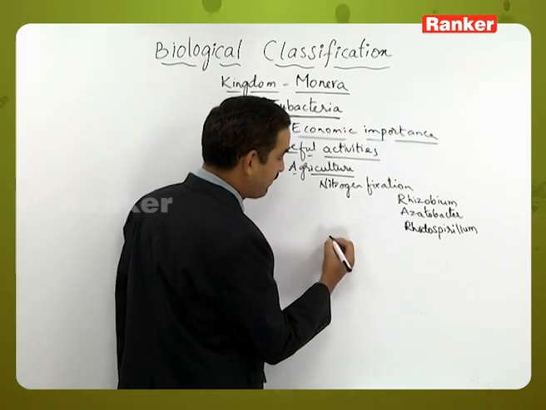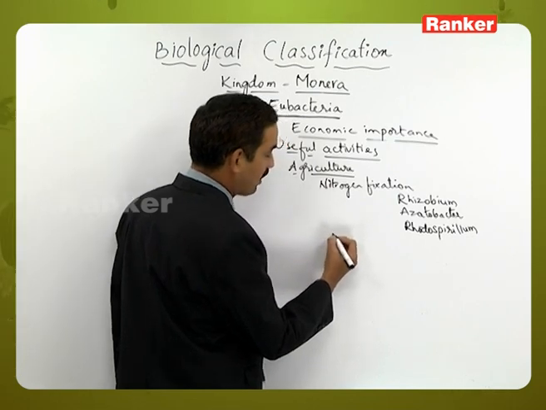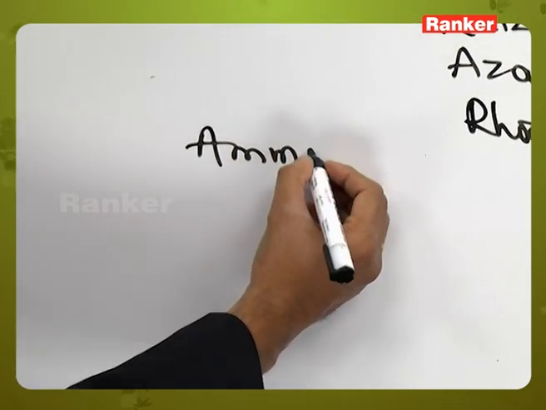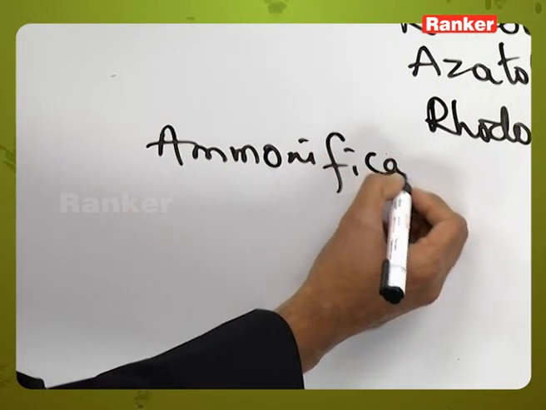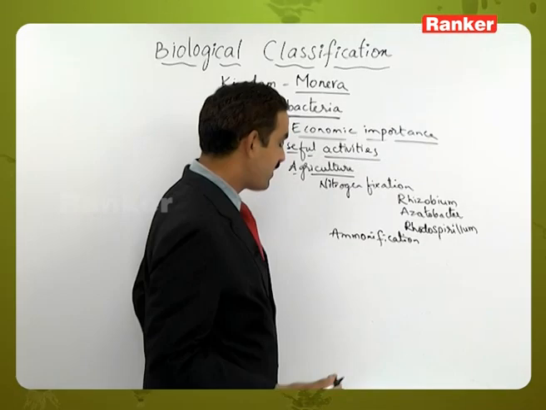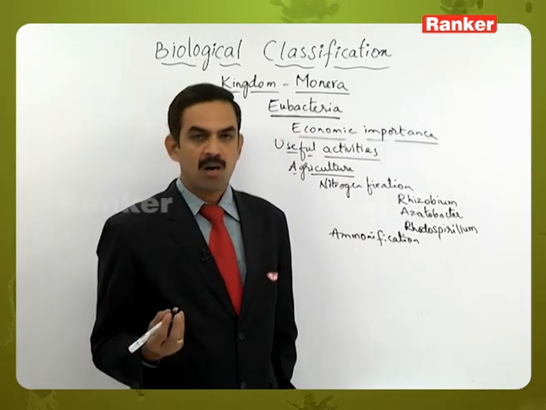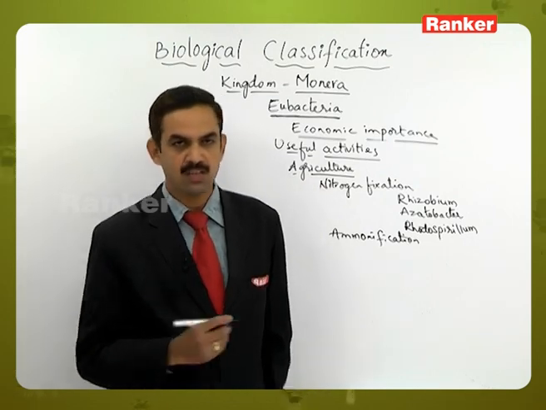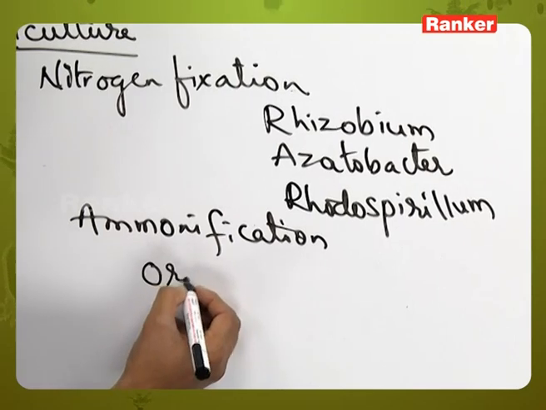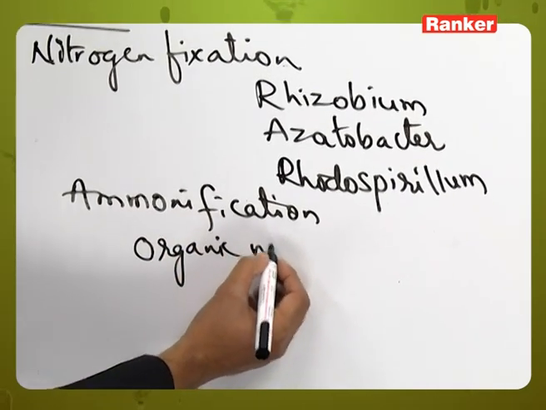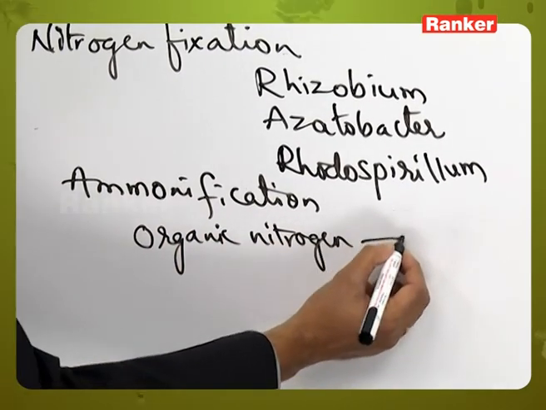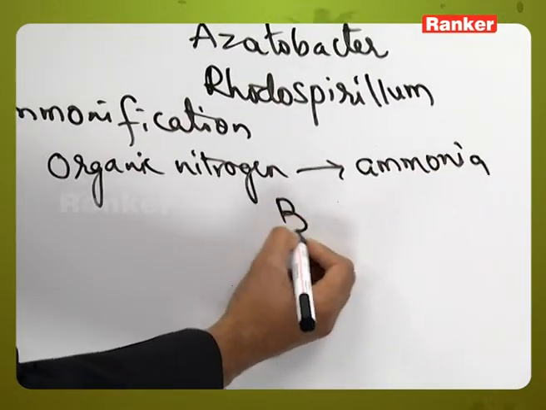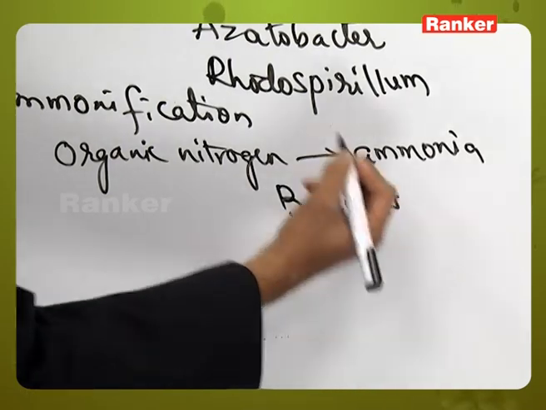At the same time some bacteria are considered to be the ammonifying bacteria, that is, they are useful for the process called ammonification. Ammonification is a process where the complex organic nitrogenous compounds are converted into ammonia. Organic nitrogenous compounds are converted into ammonia. This is done by some species of bacteria, like Bacillus.